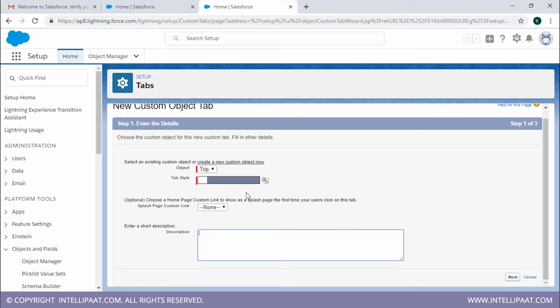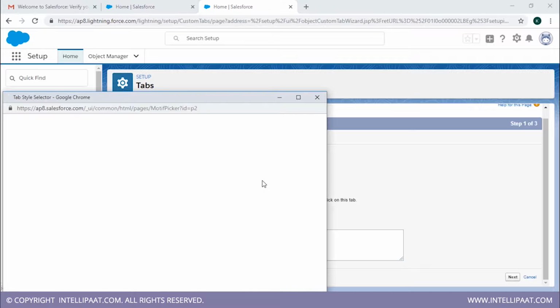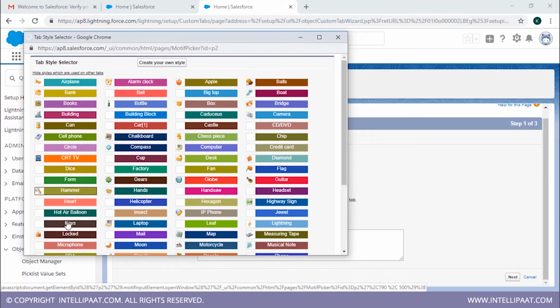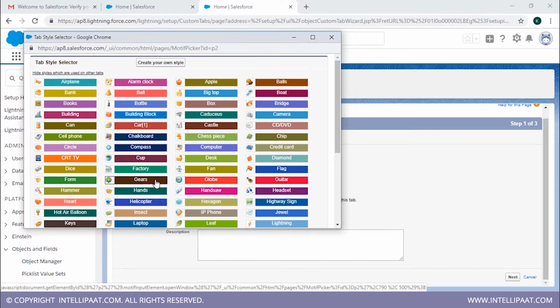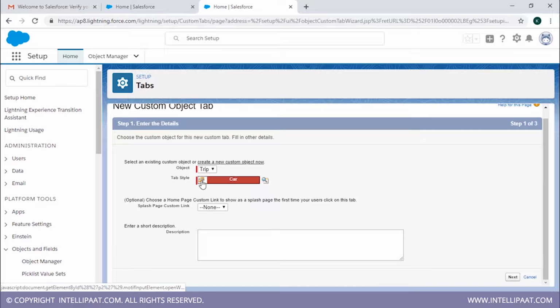Now tab style. You can customize your tab style, or I'm just going to search it from here. These are little icons over here with different colors. So since our object name is trip, it is related to cars. So let's just choose this as car. This is a little icon over here and the color.